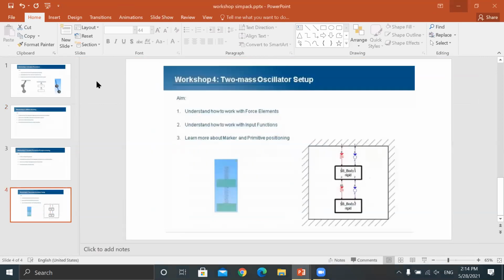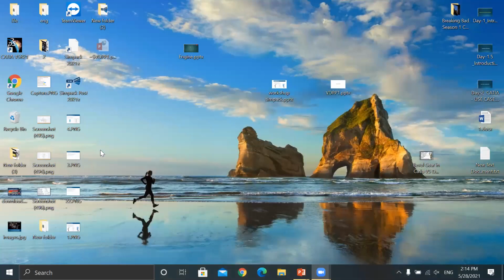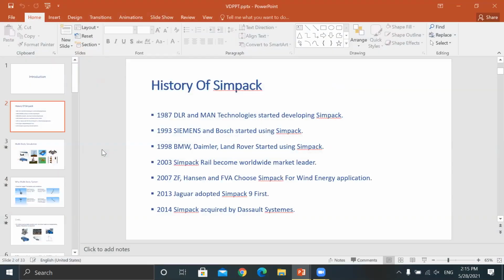Simulia is Dassault's analysis brand, like CATIA is for the modeling brand. And what is Delmia? Does anybody know what Delmia is for?